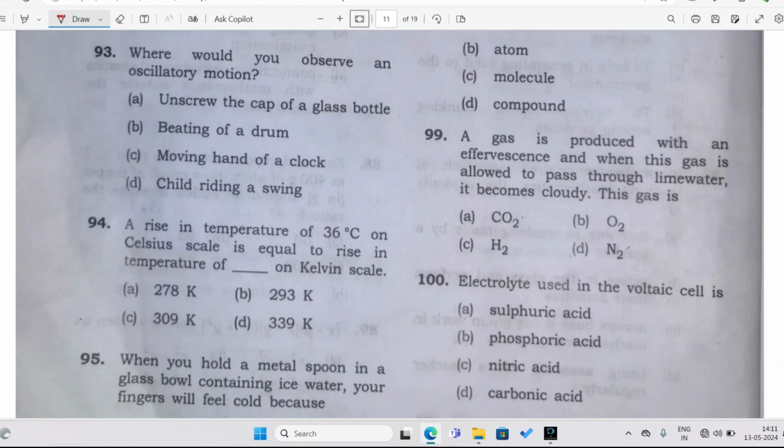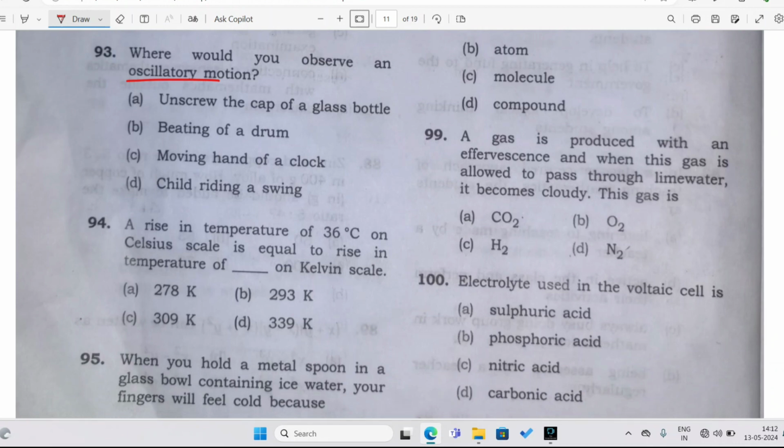Question number 93. Where would you observe an oscillatory motion? You have to understand there are different types of motions: rotational motion, linear motion, circular motion, and oscillatory motion. The oscillatory motion is a to and fro motion.